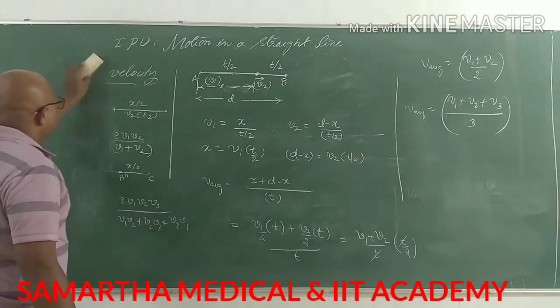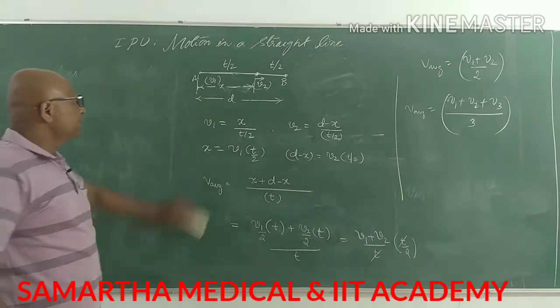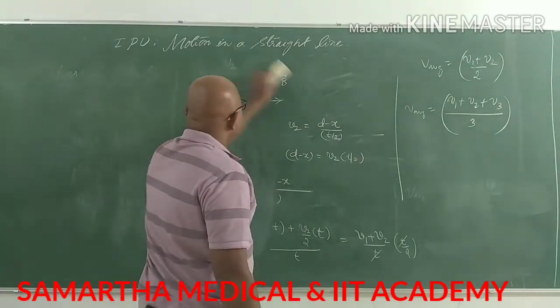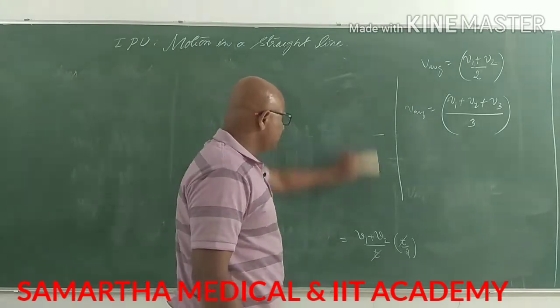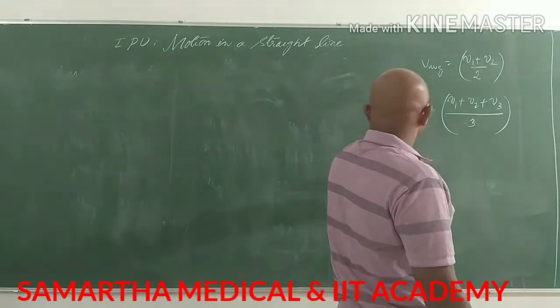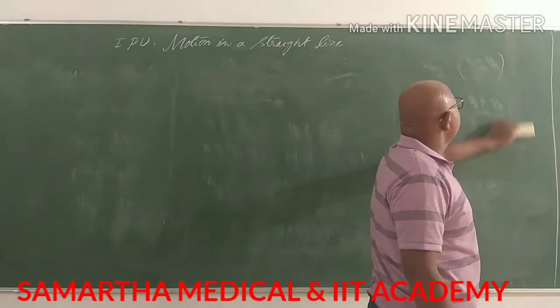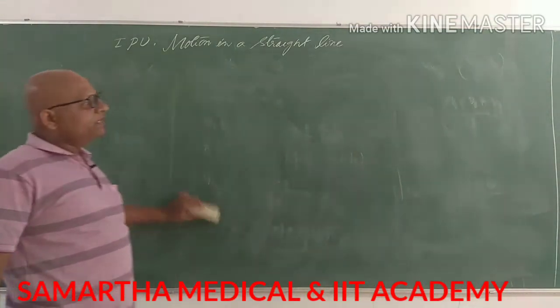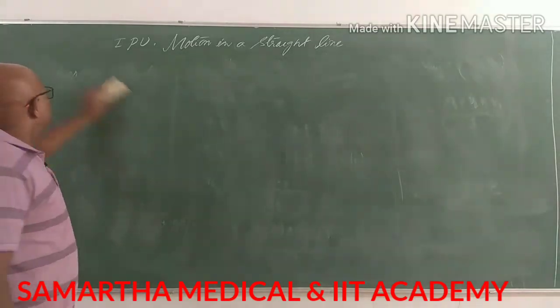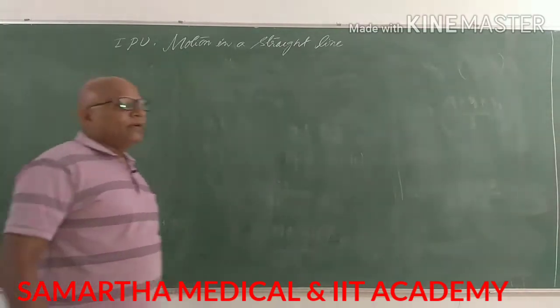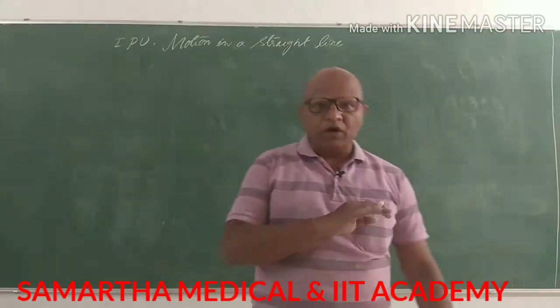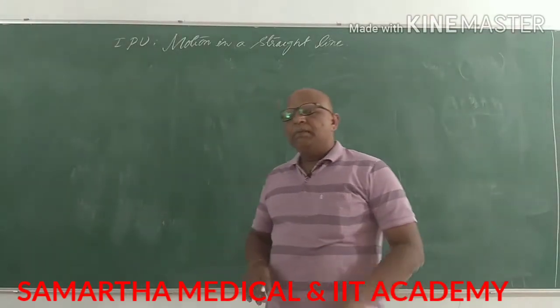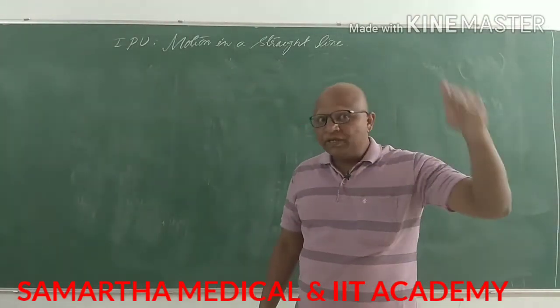Now let us take the part of acceleration. Till now we have discussed uniform velocity, average velocity, instantaneous velocity, and so on. Now we will see what happens when velocity is changing, not uniform, but the change is happening uniformly.